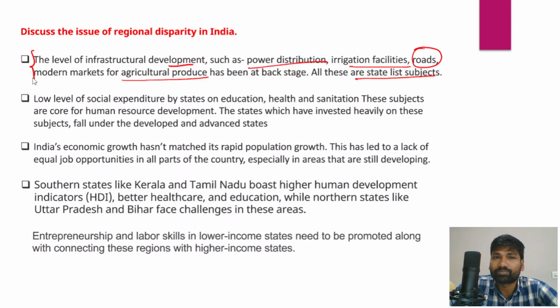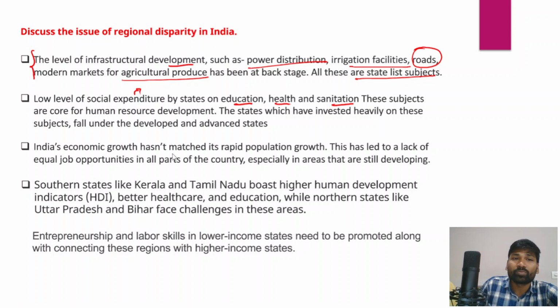And in fact, there are also very low levels of social expenditure by states on education, healthcare and even sanitation. Now, what is social expenditure? Social expenditure is the expenditure incurred by the government on social sectors such as education, healthcare, skill development, sanitation, gender equality, and poverty alleviation.